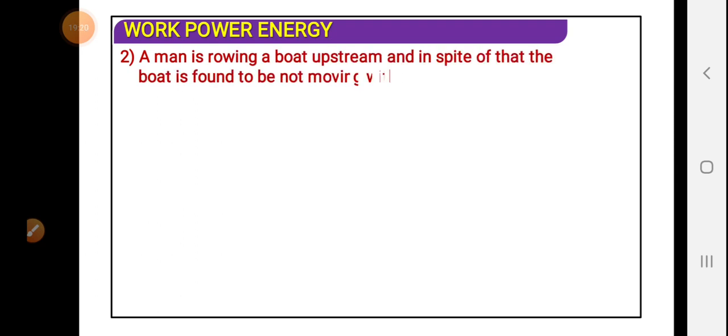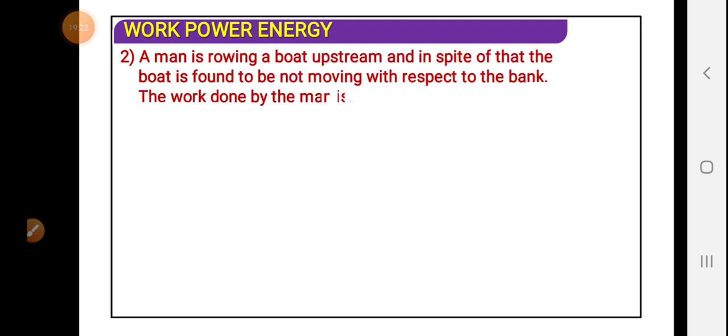Now this is one particular example. A man is rowing a boat in a stream, and in spite of that, the boat is found to be not moving with respect to the bank. Work done by the man is, so here we have to consider where the force is applied.